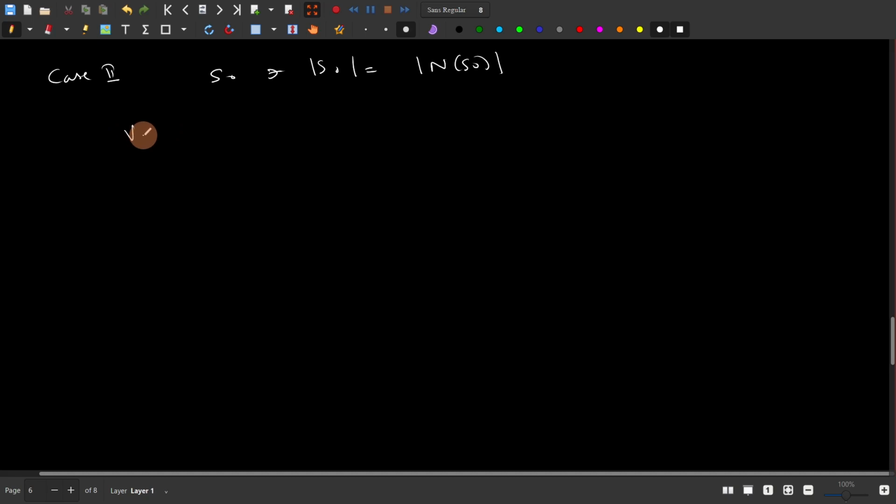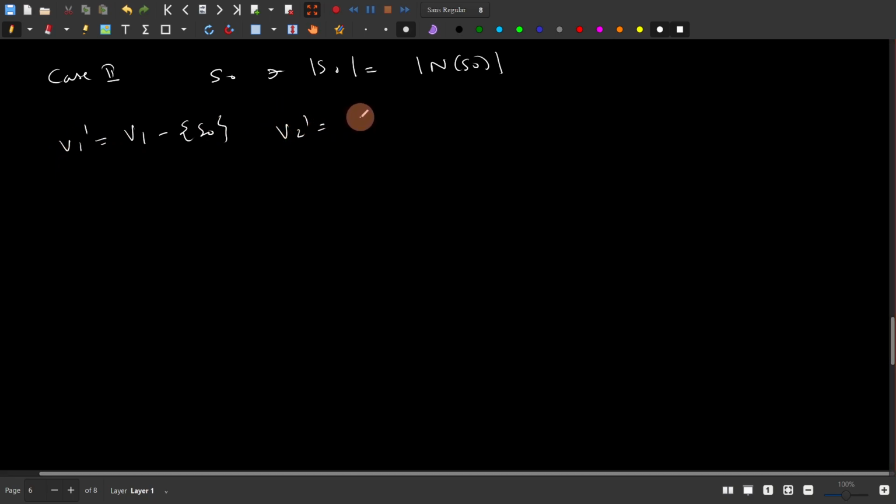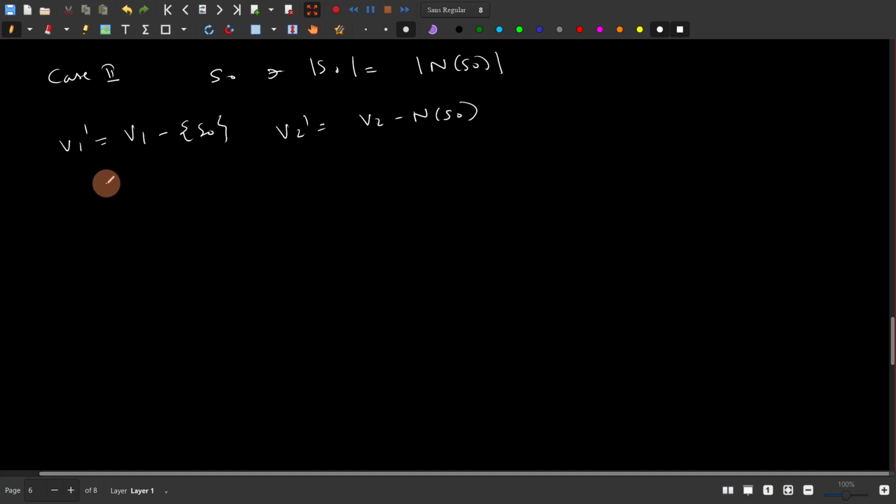So we know we have V1 minus S naught. S naught is not an element, it's a set. I just wrote it like this. We'll call it V1 dash. Similarly, V2 dash would be V2 minus N of S0.